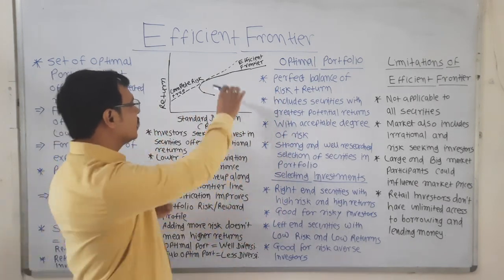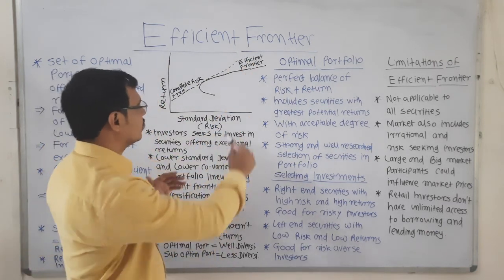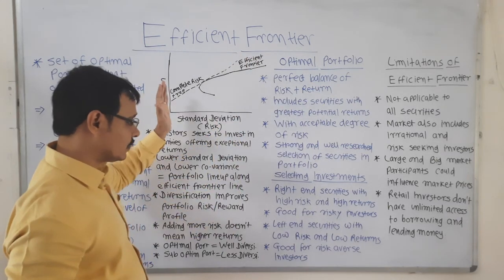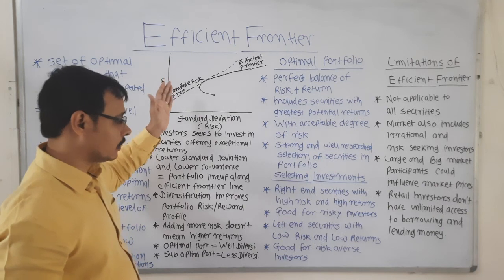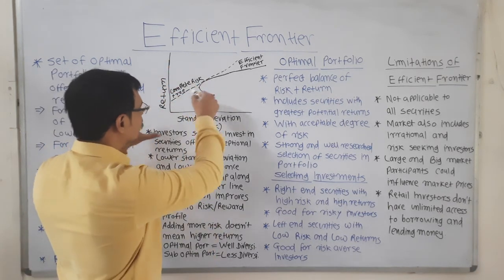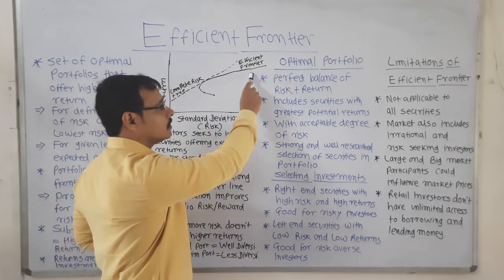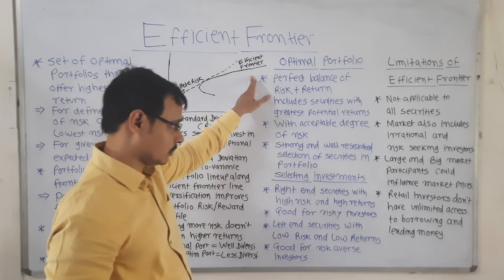And this is the left hand side, this is the right hand side. Right hand side is high risk, high return, whereas left hand side is low risk and low return. So this side is good for risk averse investors, whereas this side is good for risk taking investors.